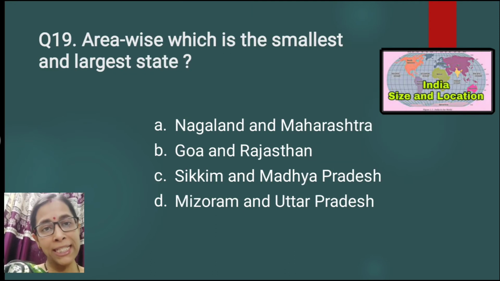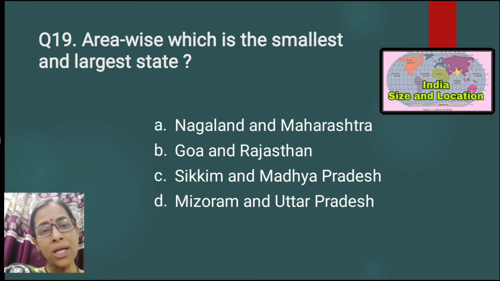Question number 19. Area-wise, which is the smallest and largest state of India? Nagaland and Maharashtra, Goa and Rajasthan, Sikkim and Madhya Pradesh, Mizoram and Uttar Pradesh. The correct answer is option number B, that is Goa and Rajasthan.